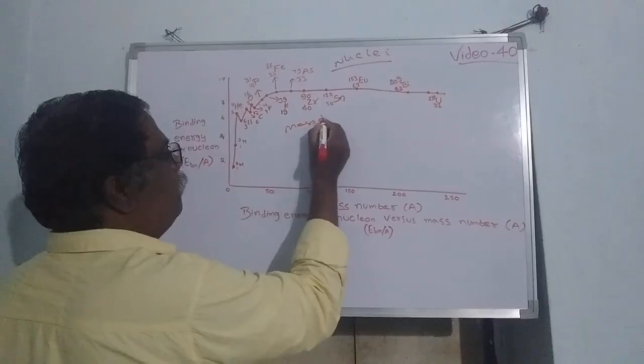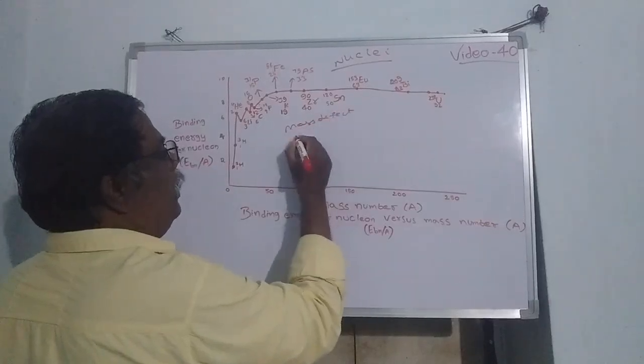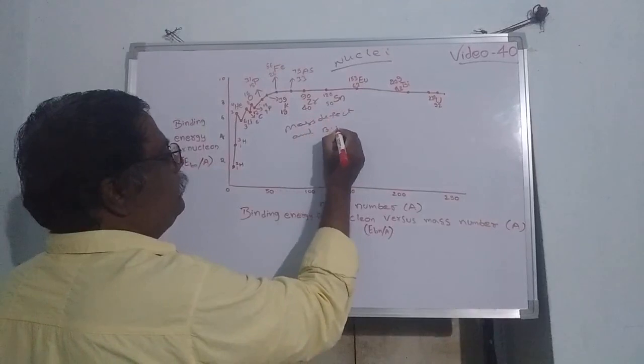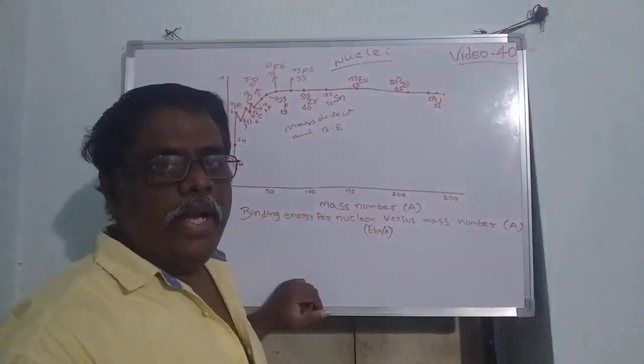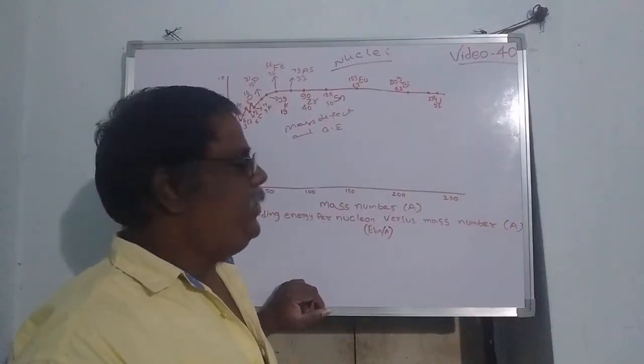Mass defect and binding energy. How can you define mass defect and binding energy?